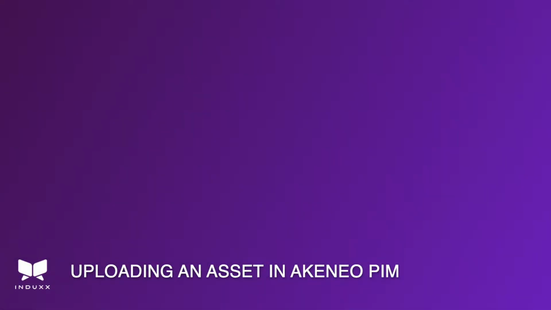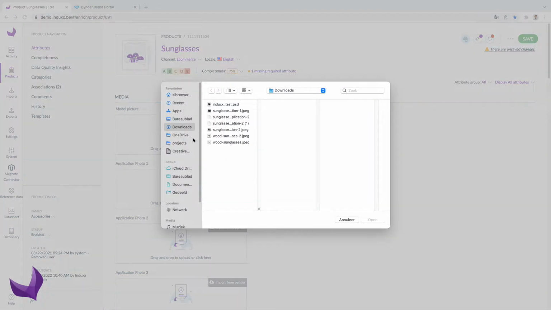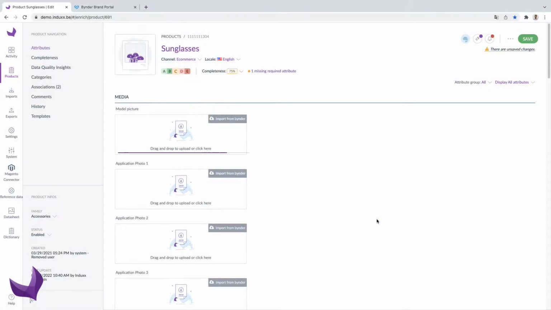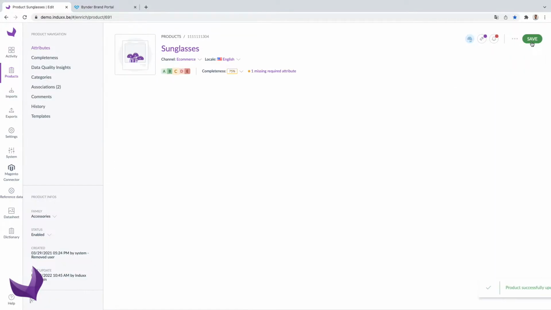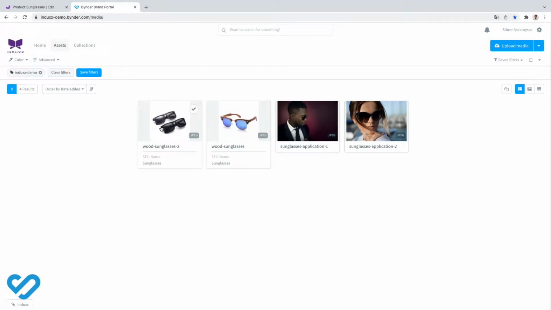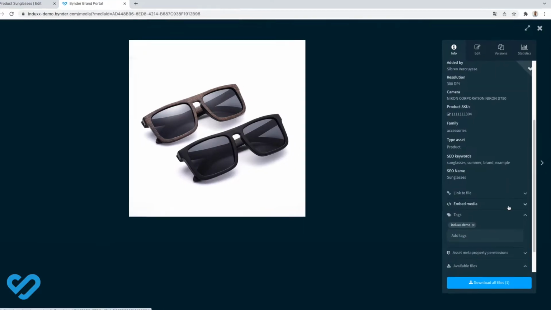Uploading an asset in Akeneo PIM. Let's upload an asset from a local drive. Once the upload to Bynder is complete, a thumbnail is generated on the product page. We confirm the asset to be linked by saving the product. The asset is enriched according to your preferred configuration.